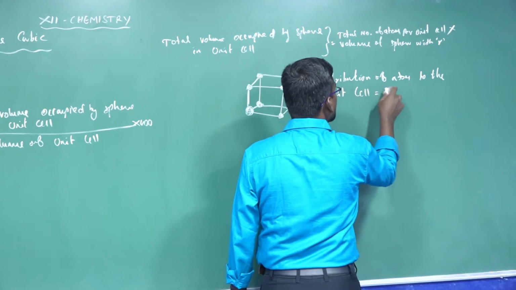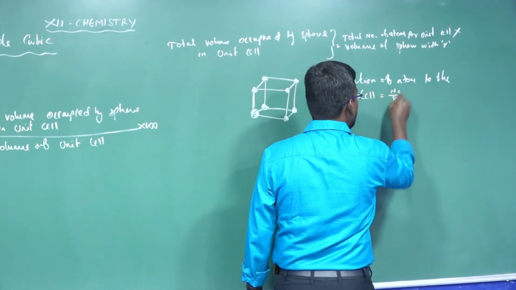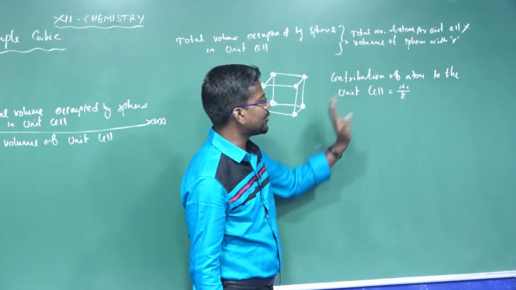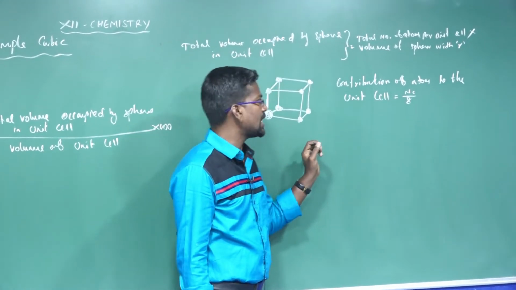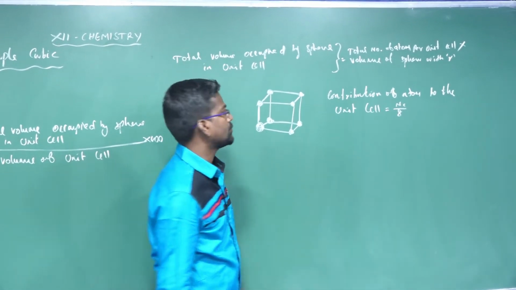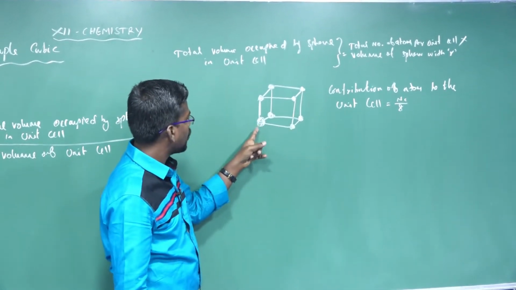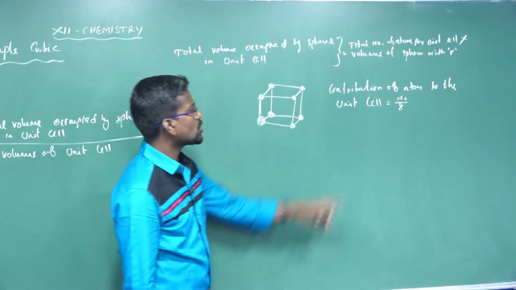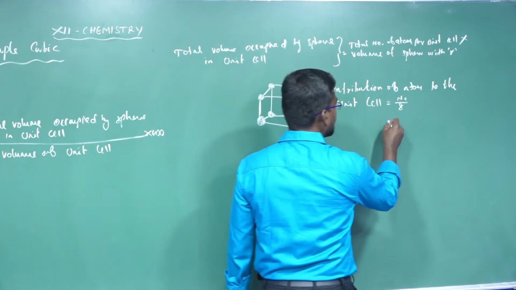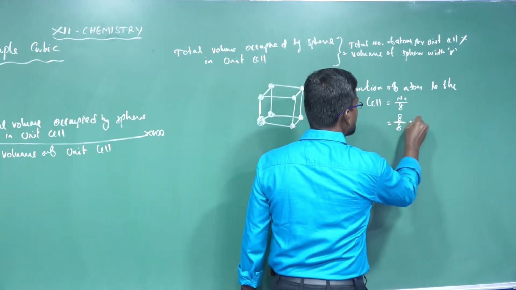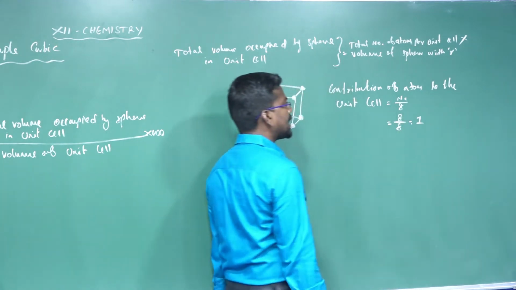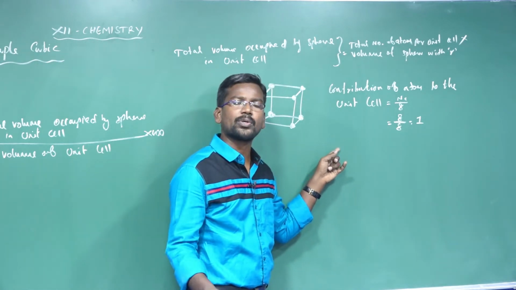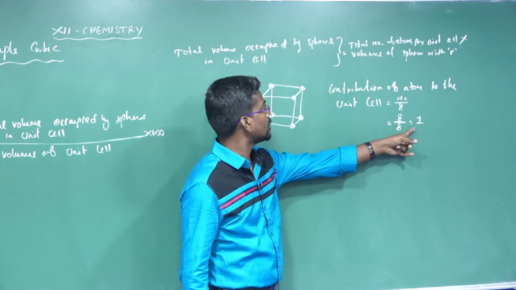The contribution of an atom to the unit cell is equal to Nc divided by 8. What is the meaning of Nc? It is the number of atoms at the corners. Totally how many corners are there? 1, 2, 3, 4, 5, 6, 7, 8 corners are there. So Nc is equal to 8. 8 divided by 8 is equal to 1. So the total number of atoms per unit cell of simple cubic is equal to 1.